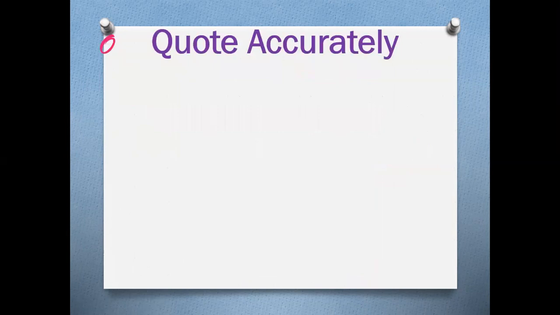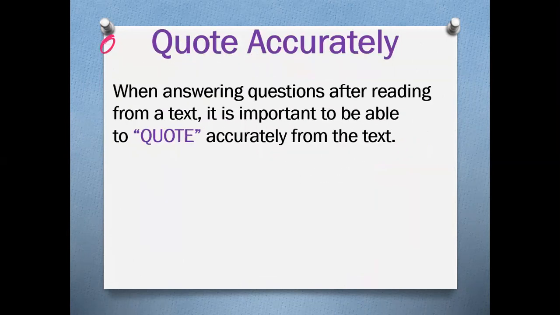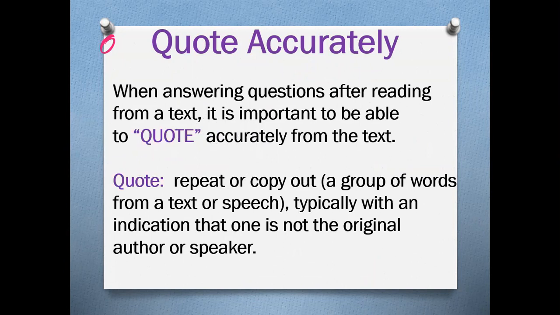So quote accurately. When answering questions after reading from a text, it is important to be able to quote accurately from the text. So you understand what the meaning of quote is. A quote means to repeat or copy out a group of words from a text or speech, typically with an indication that one is not the original author or speaker. So it basically means you're going to take something from the text and you quote it so that you indicate that you are not the one that said those things that you got from the text.